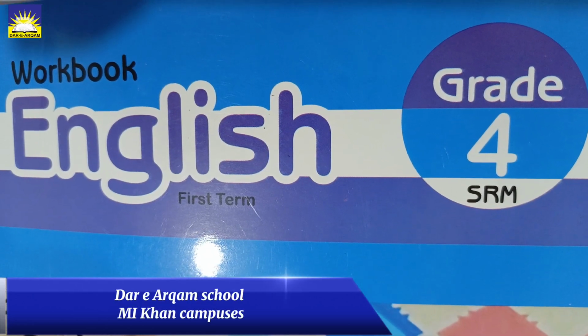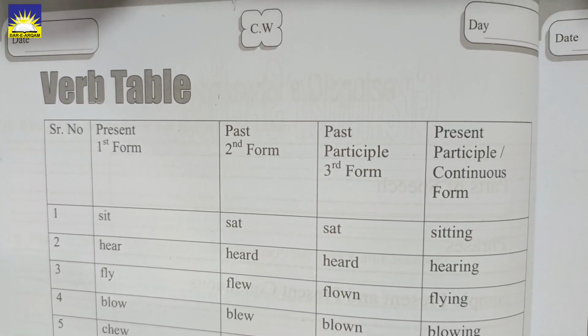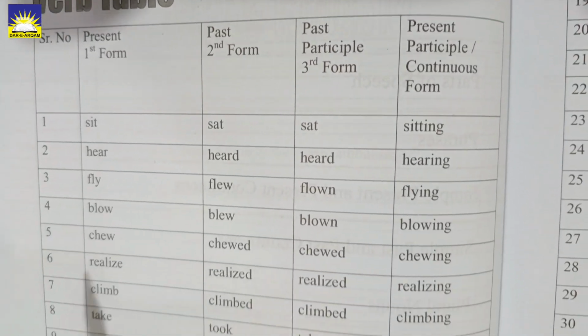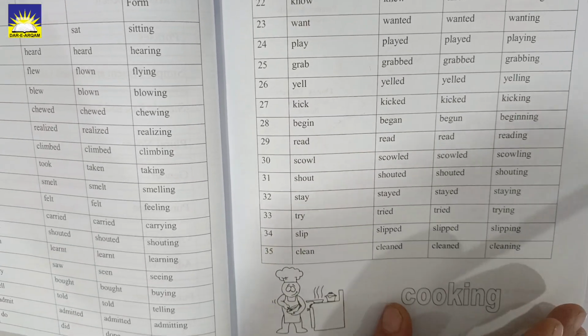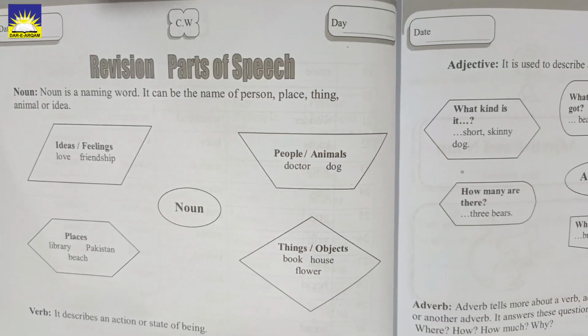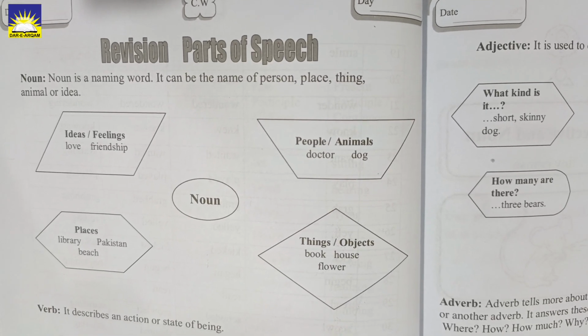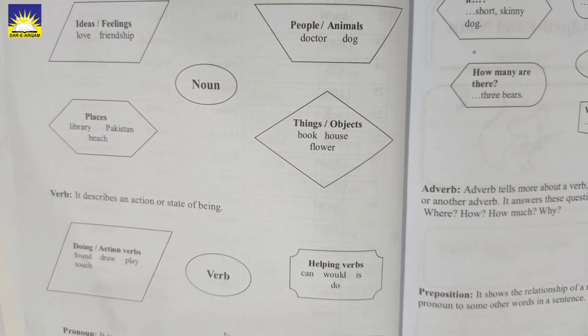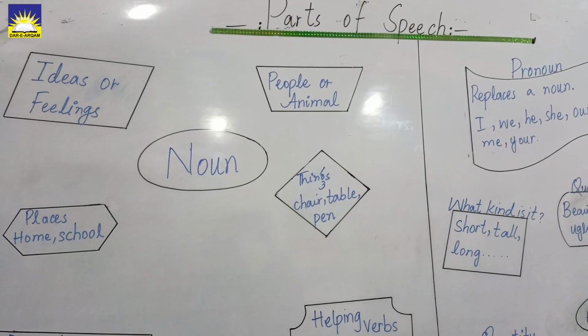Today we are going to start workbook English grade 4. Before we start our parts of speech, dear student, you have to learn the forms of verbs from pages 26 and 27. You are going to learn all the forms of verbs by heart. Move to your workbook page 28. Here you have parts of speech revision, as you already read in grade 3, but we are going to revise all parts of speech here.